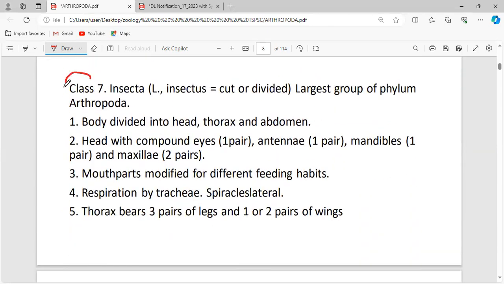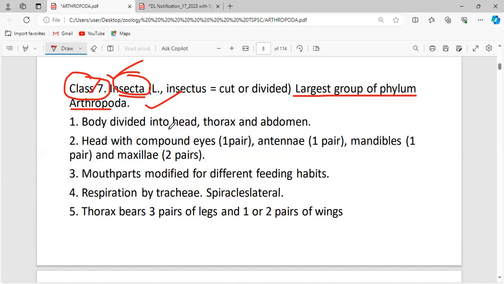Now, another most important class is Insecta. This is the largest group of the phylum. There are up to 7 classes we can see in the phylum Arthropoda. Just take down the important point which I'm going to say now. The largest class placed under the phylum Arthropoda is class Insecta.